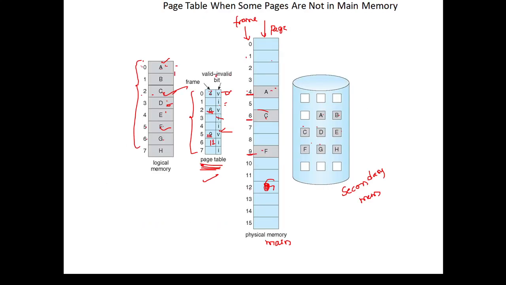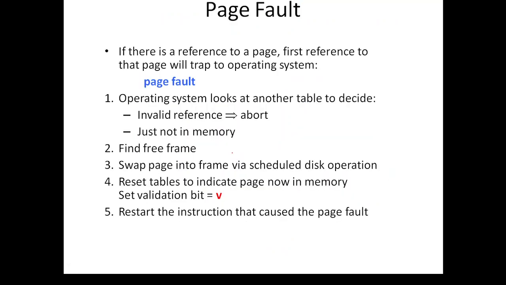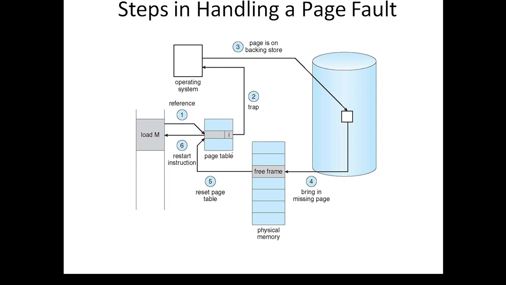Page fault means when the required page is not there in the main memory. Like here, if you have seen, pages 1, 3, 4, 5, and 7 are not there in the main memory. So here it is invalid. When the page is invalid, we go for the page fault. When a page fault occurs, we get this page from the secondary memory into the main memory. So by making use of the invalid bit, we know that the page is not there in the main memory. So when a page fault occurs, what procedure do we follow?